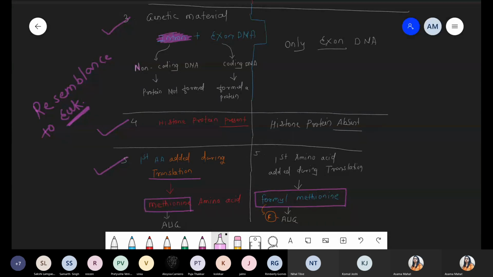Okay. Okay, Deepika. Yeah, everyone, this point is clear, these are very basic points.